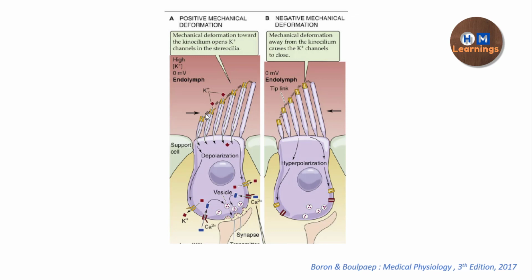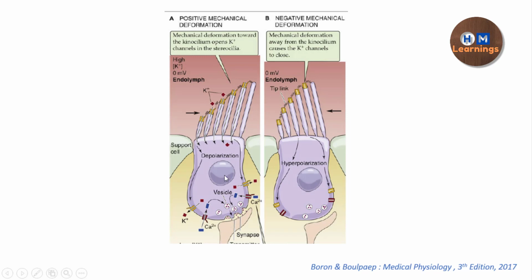So when the shear force is applied to the stereocilia, that mechanical force is transferred to the tip links, and the tip links, because of the mechanical force, get extended. Because it has an attachment with the channel, it is going to pull the gate of the channel and open it, and that is how the potassium influx happens. Because of potassium influx, there is depolarization of the cell, which is going to cause the opening of the voltage gated calcium channel, leading to calcium influx and the release of glutamate vesicles, leading to the generation of action potential in the afferent fibers.